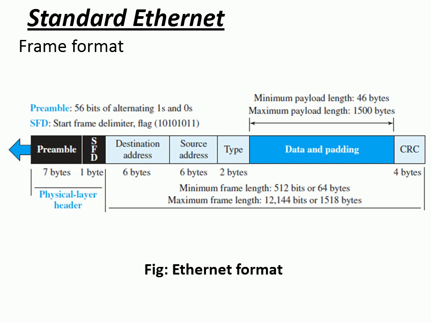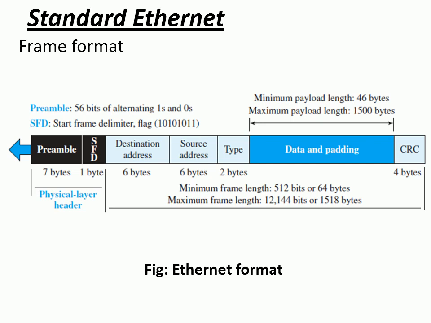It's a 1-byte field which holds the value 10101011, as shown in this figure, mentioned in terms of binary value, right? It is the warning to the receiving station about the last chance for synchronization. That particular warning is given by the SFD field.